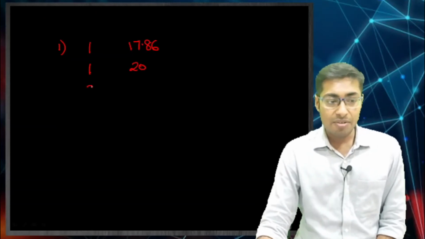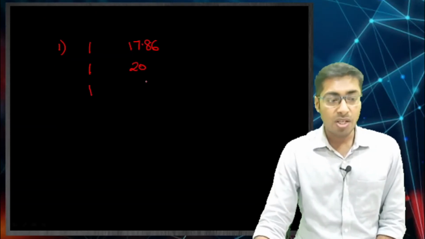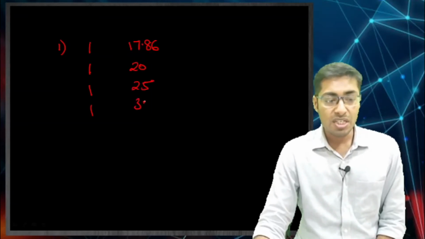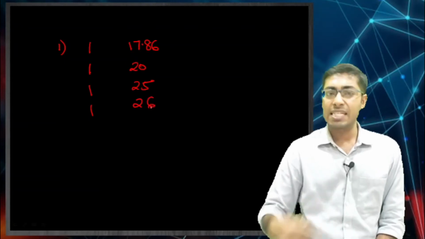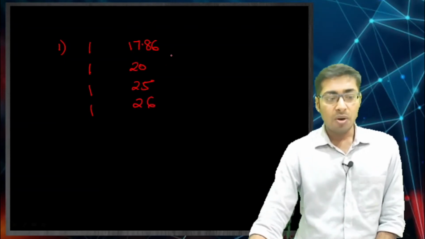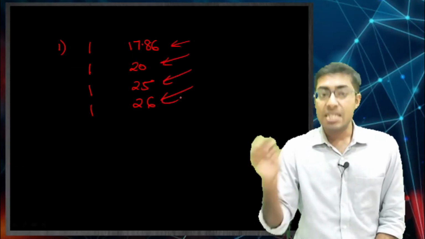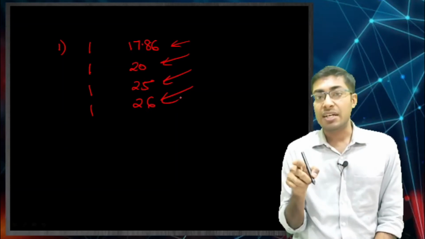And the next time the goods that you produced was 25, the next time you produced was 24 or 26, just as an example, right. So how has this number come up? This number has come up through standard costing, right.